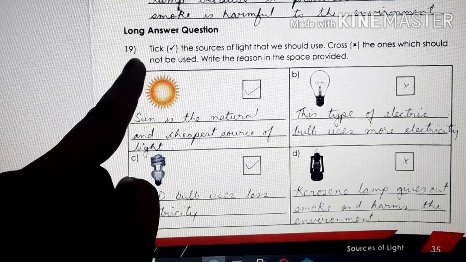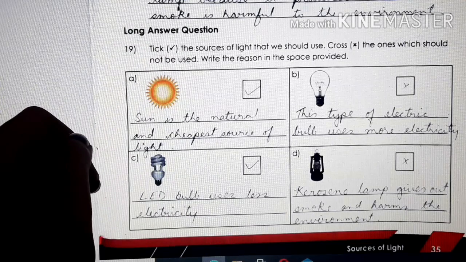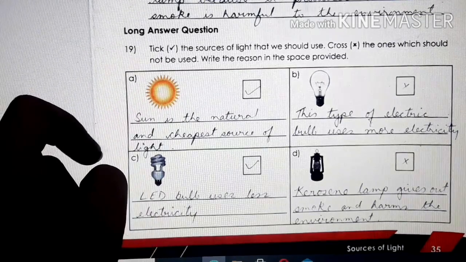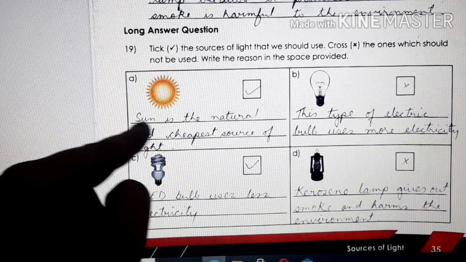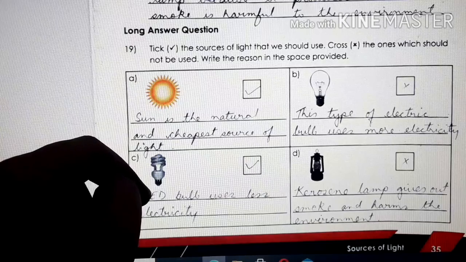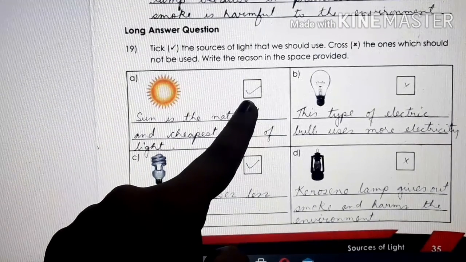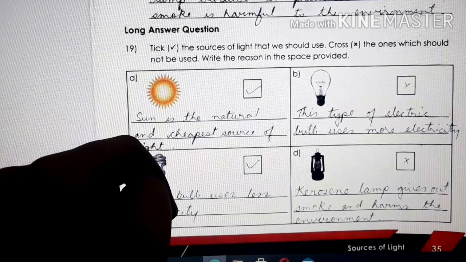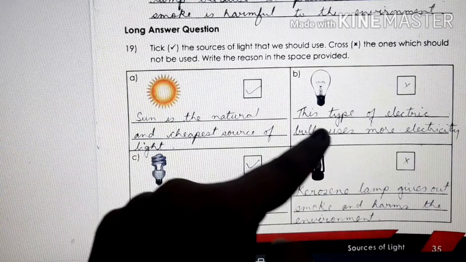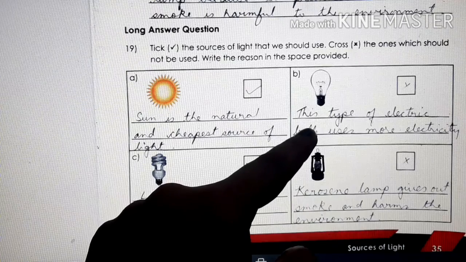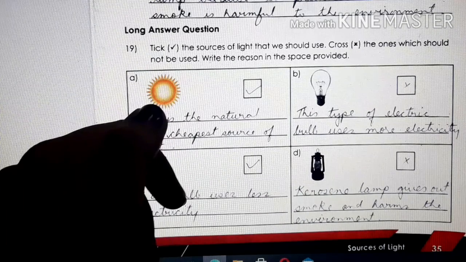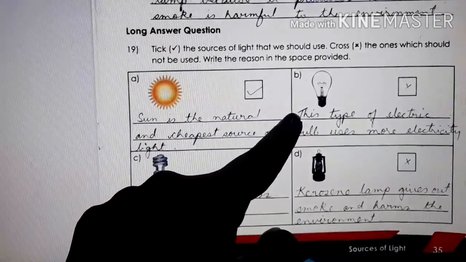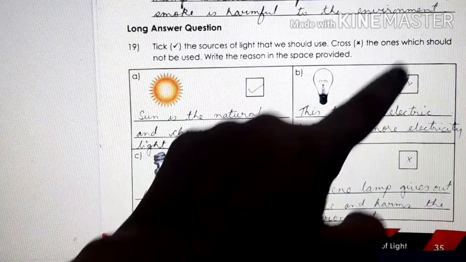Number 19. Tick the sources of light that we should use. Among these, children, should we use sunlight? Yes, it is the most important natural source of light and one of the cheapest sources of light, isn't it? So you can mark tick here and you can write here, sun is the natural and cheapest source of light. B. Now this is what, children? This is a bulb. This type of electric bulb uses more electricity, isn't it? If this type of bulb is there at your place, it consumes more electricity. So we should not use it.